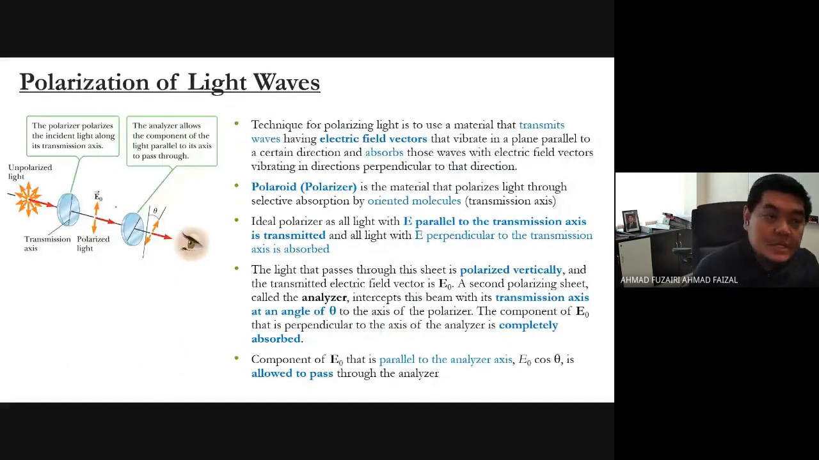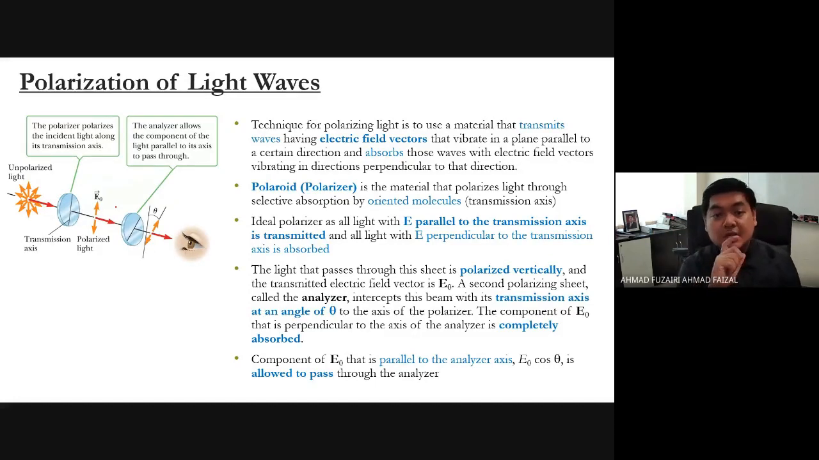Now we look further. What is polarization all about? What is a polarizer? What should we know about polarization? We should know how to use a polarizer. What are the applications of polarization? But that is different, something else. Here we want to know the concepts of polarization.